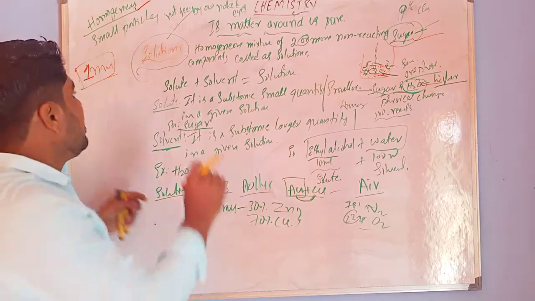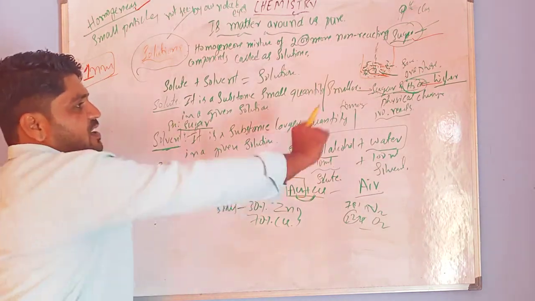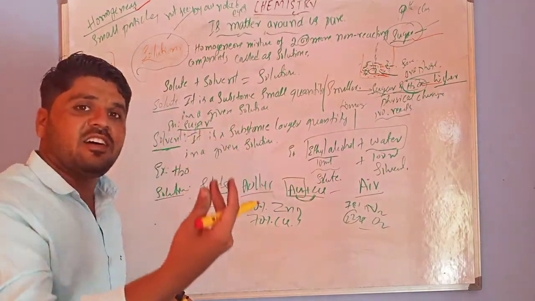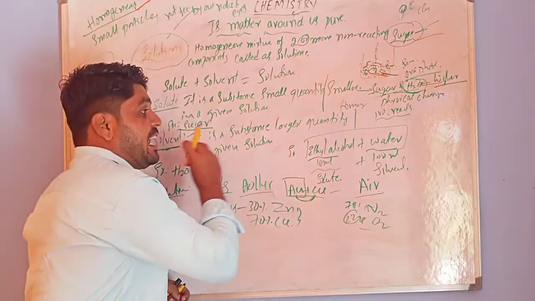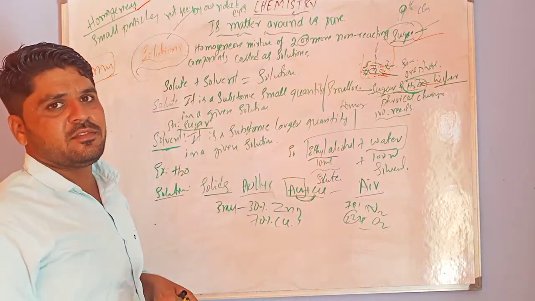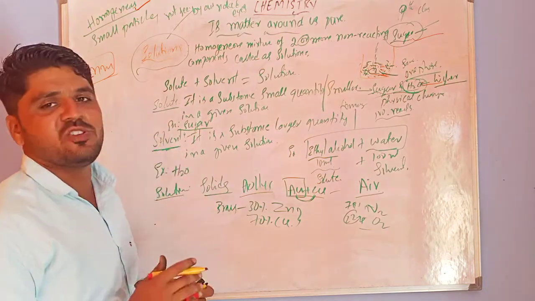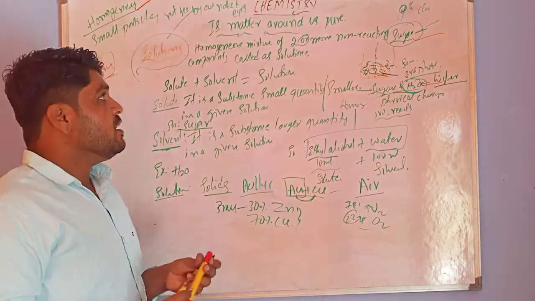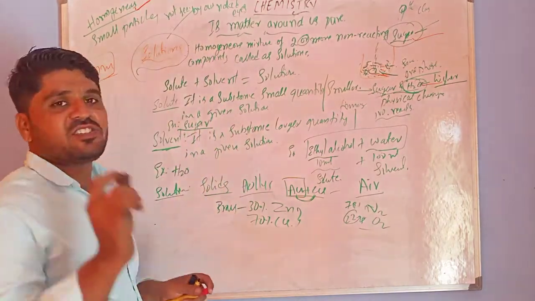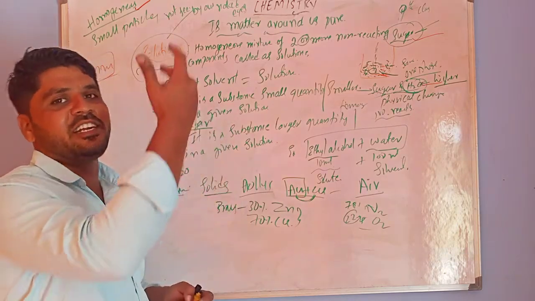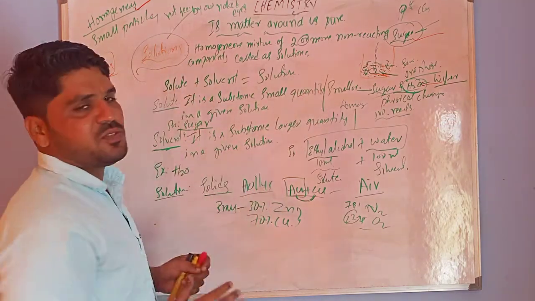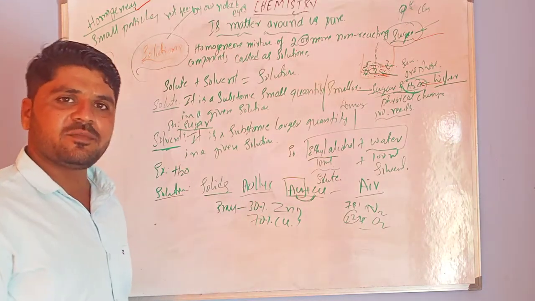And when you pass light through the solution, we cannot observe the light path because light is not scattered. These are some properties of solutions. All this we will study in the second PUC. The chapter name is solutions, and we will study it very deeply in the second PUC. Now you have to understand these concepts very carefully. Thank you.